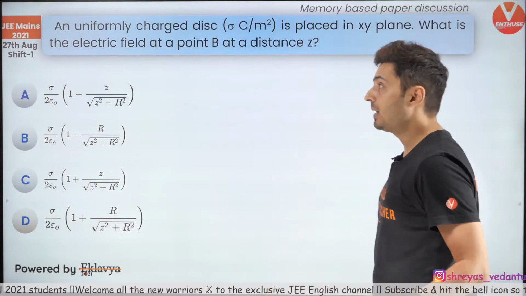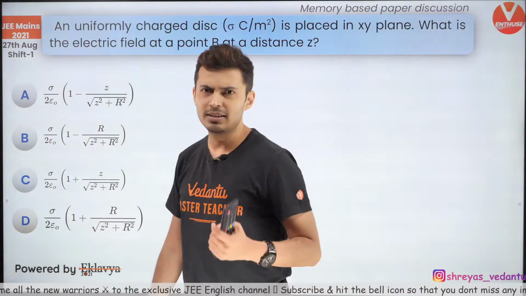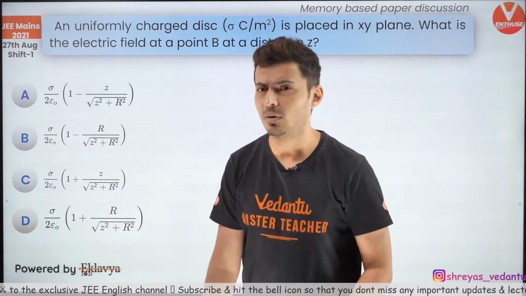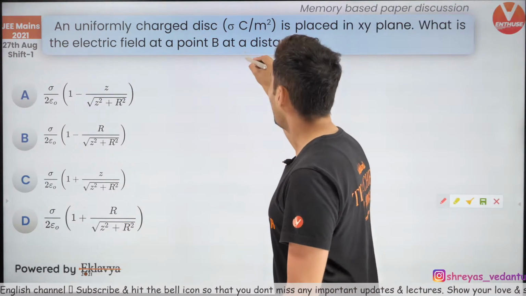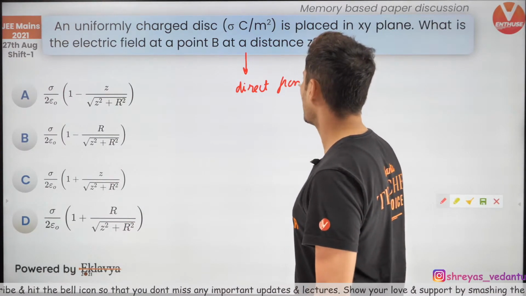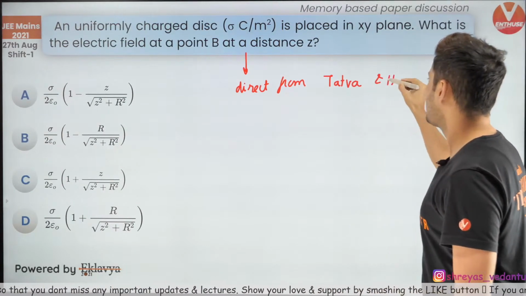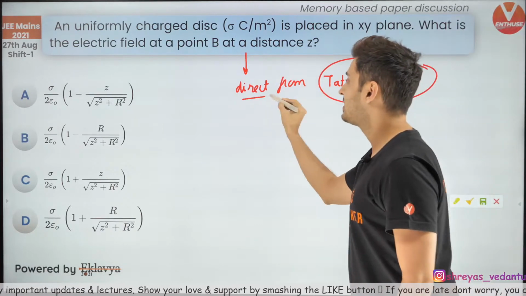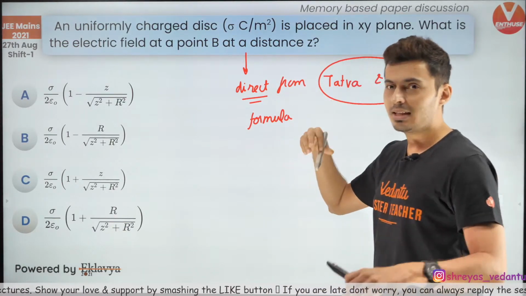Next question, direct question. This formula, I am also surprised that JEE Mains has asked it, which is there as a derivation in H.C. Verma and many other books. Even in the Tattva module, these formulas are there directly from the book. I have been telling you about Tattva and H.C. Verma again and again. So this is a direct formula-based question.